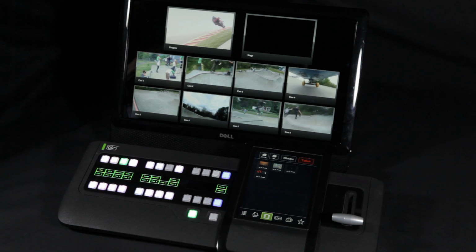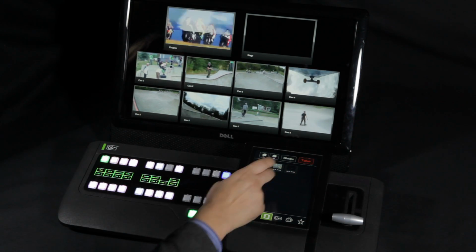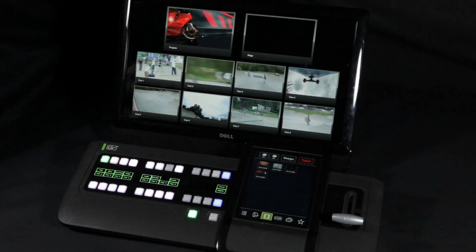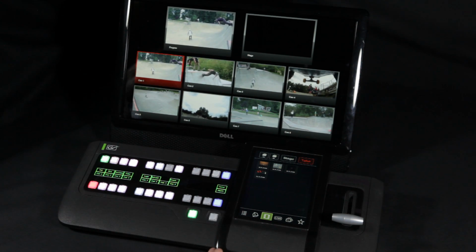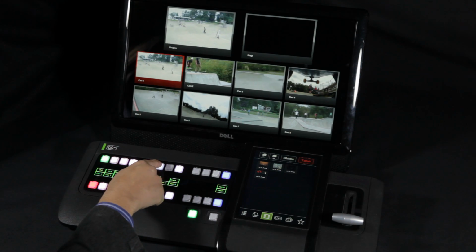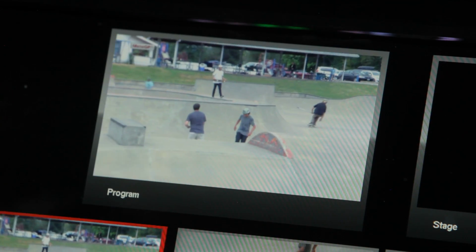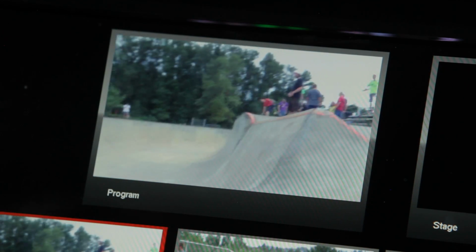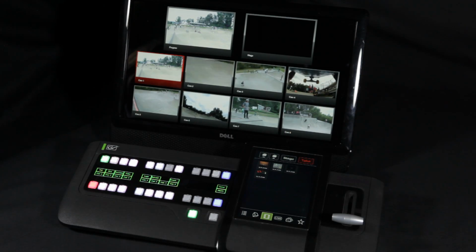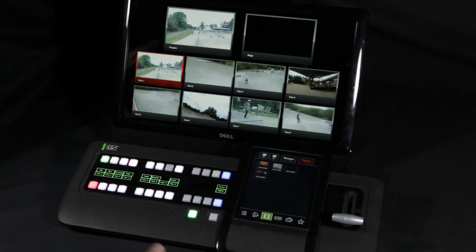Here's another clip. This time I've chosen to cut to it to demonstrate the real-time control you have over media elements from the GV Director panel. When it comes to effect elements, we use those in the same way. If I need a logo, I press the logo button. When I press the button again, it animates off. Notice I'm not thinking about keyers or other traditional switcher resources, I'm working in a much more creative space.